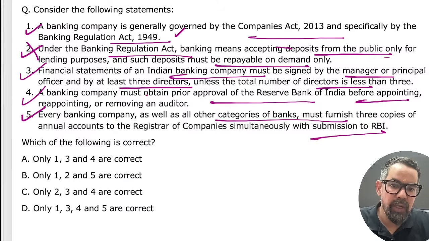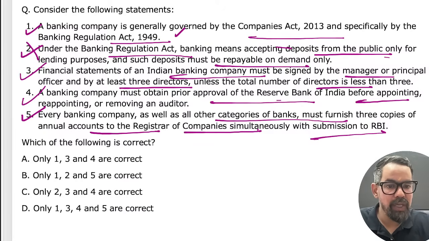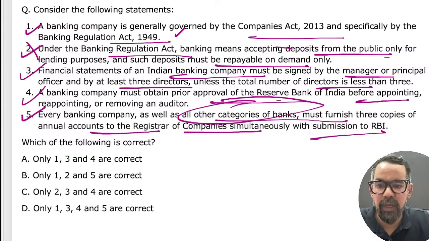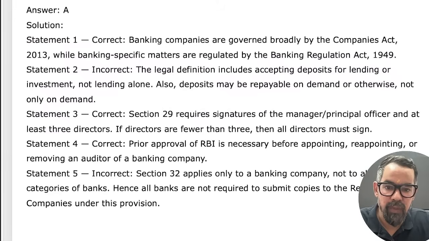A banking company must obtain prior approval from RBI for appointing, reappointing. Every banking company as well as other categories of bank must furnish 3 copies of annual accounts to the Registrar of Companies simultaneously with submission to RBI. Other categories of bank may be something else. We'll check the answer. Yes, right.